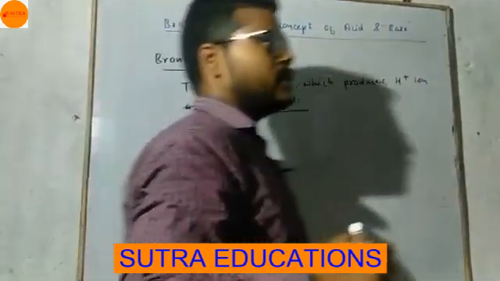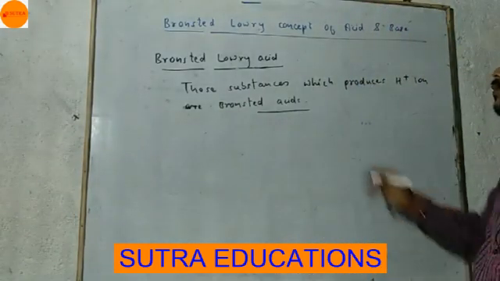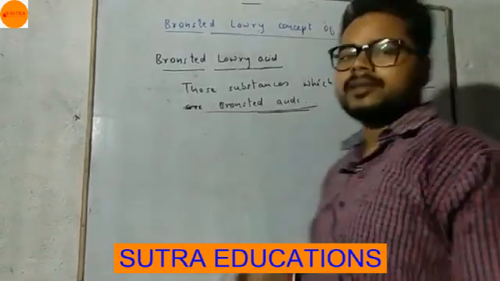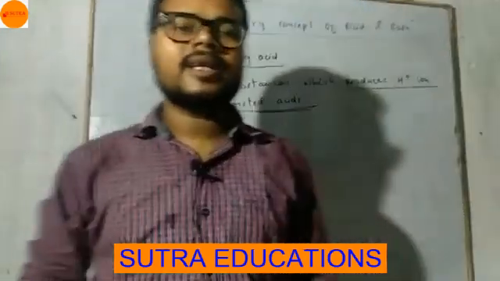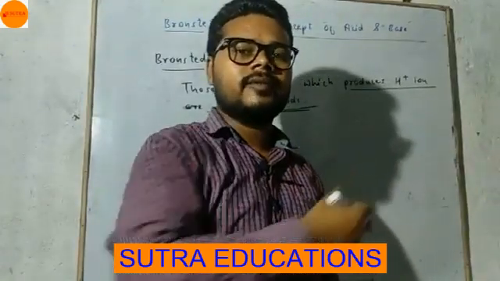Very simple definition. Okay, those substances which produce H plus ion are Bronsted acids. Means any substance that is giving H plus ion will be a Bronsted acid.